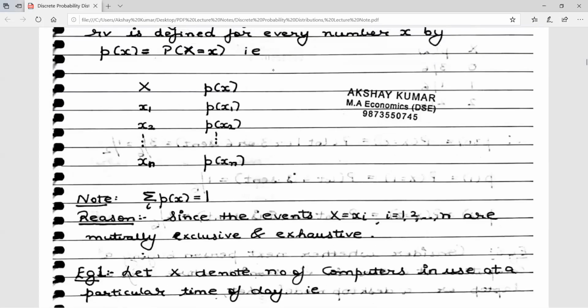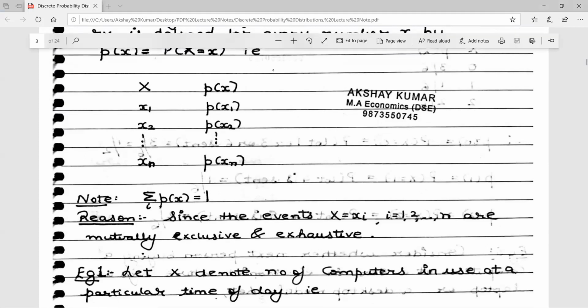So let's do one numerical on the screen. Practice question.